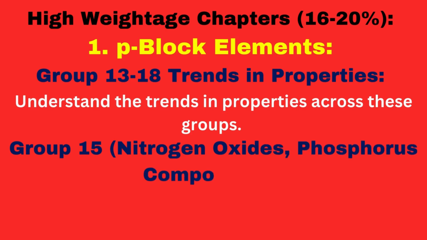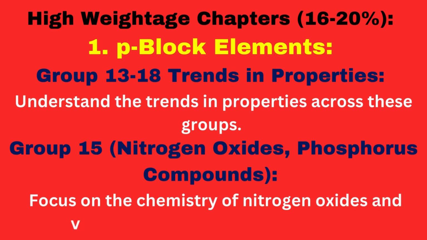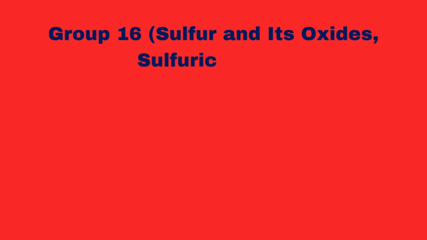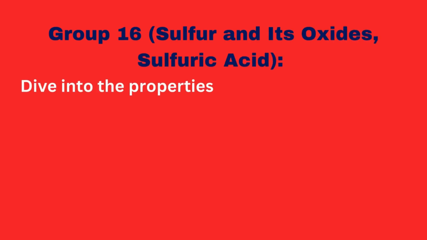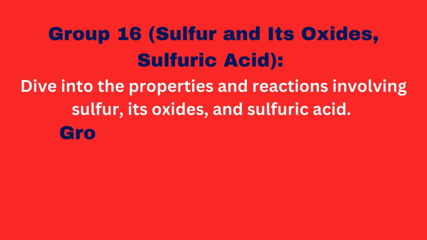Group 15, nitrogen oxides, phosphorus compounds. Focus on the chemistry of nitrogen oxides and various compounds of phosphorus. Group 16, sulfur and its oxides, sulfuric acid. Dive into the properties and reactions involving sulfur, its oxides, and sulfuric acid.